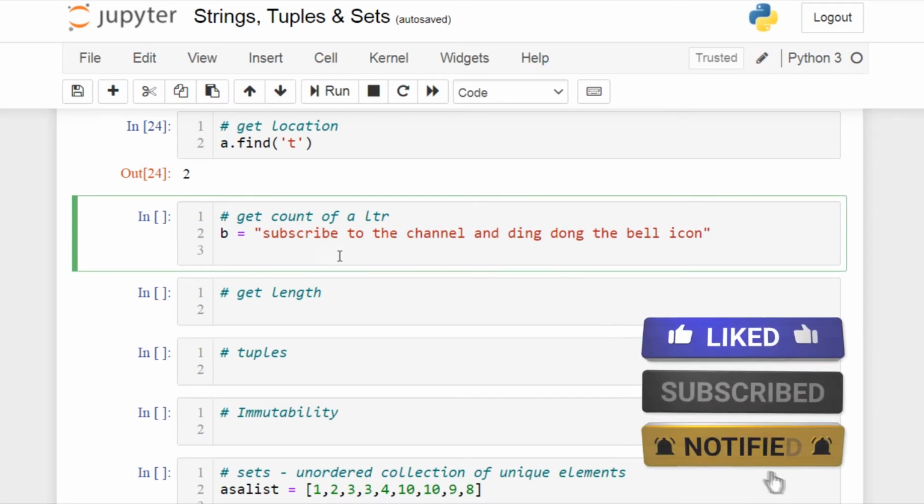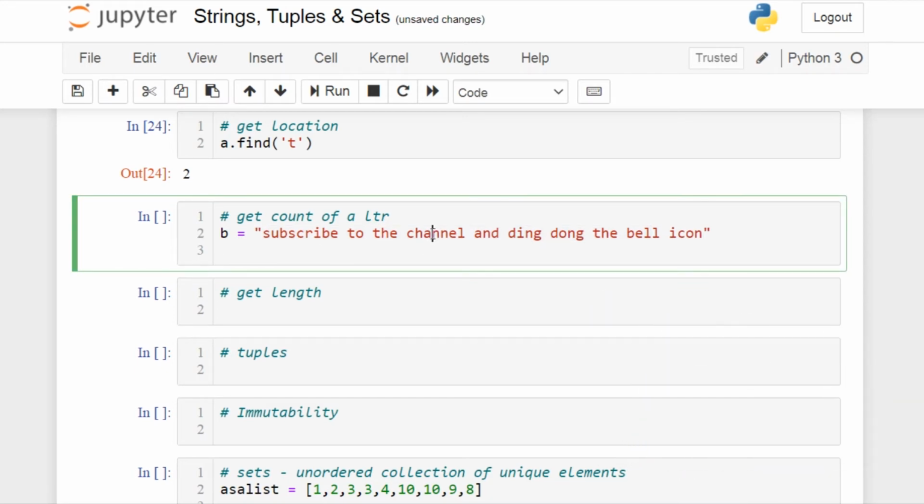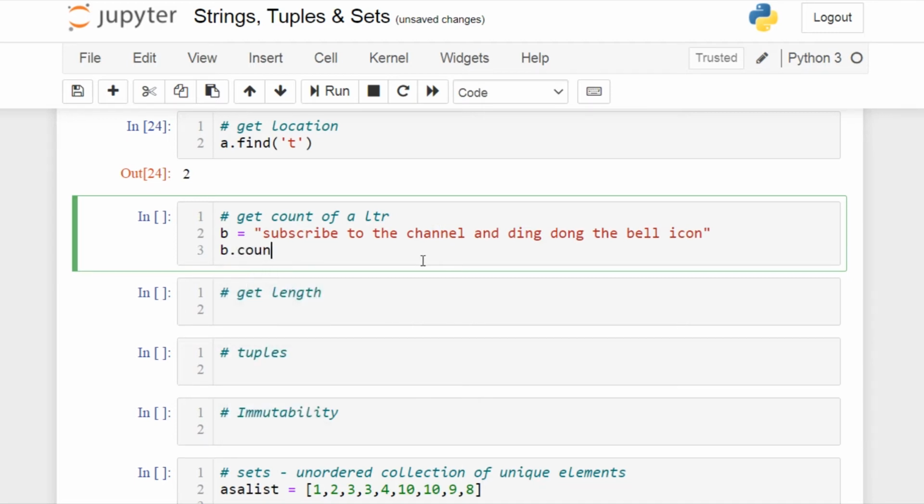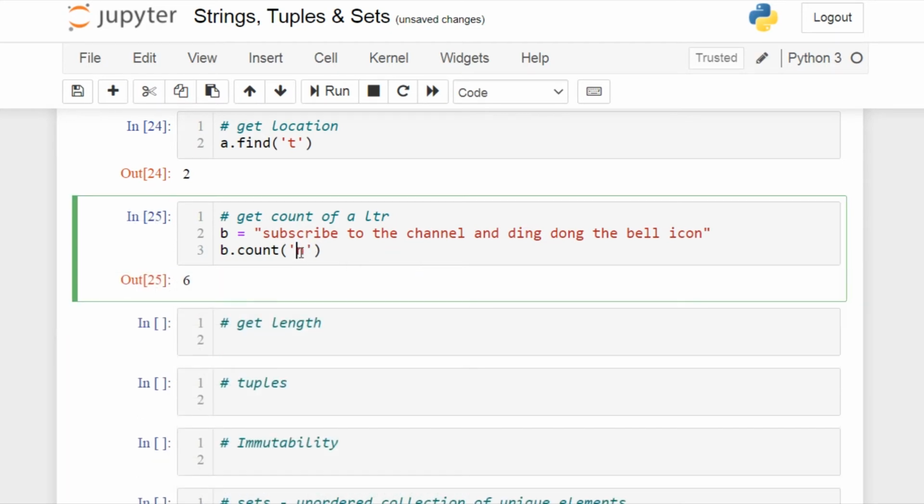And now let's get the count of a particular letter. If you want to get the count of N in this entire string, all you have to do is b dot, you have the count method. Here you need to specify which letter you want the count of. I want it for N. So this will return me how many times N has repeated in this entire string. It has repeated 6 times.